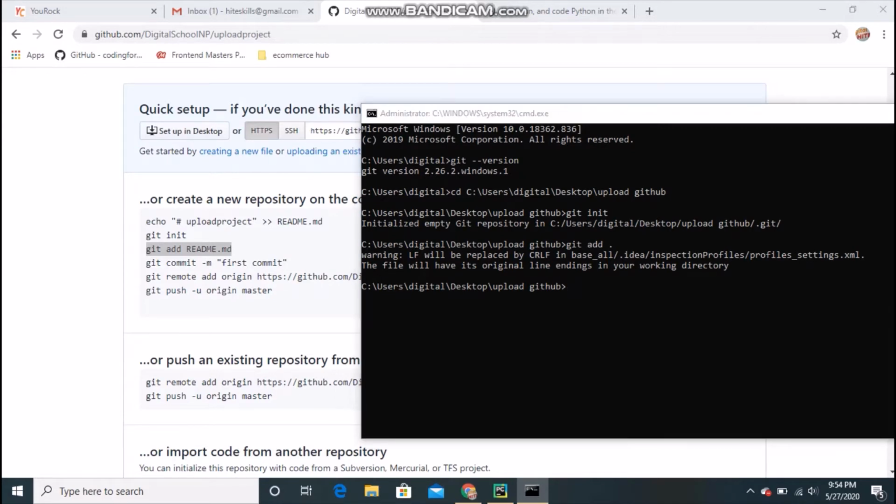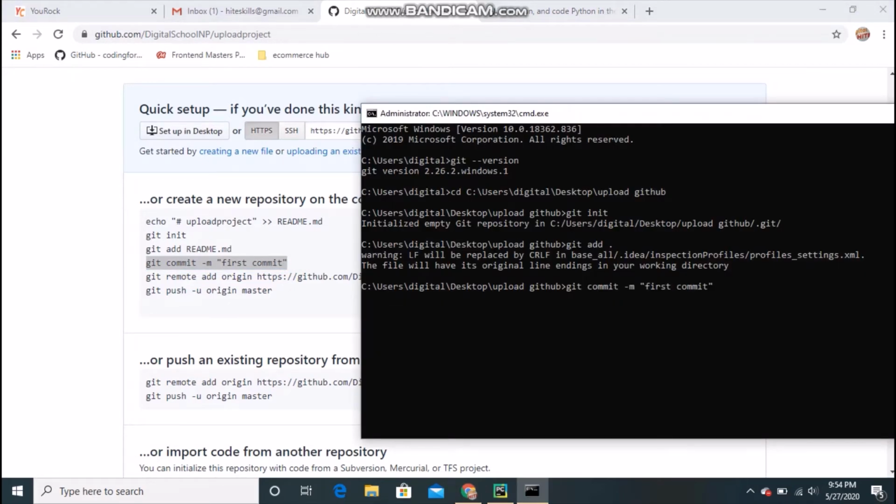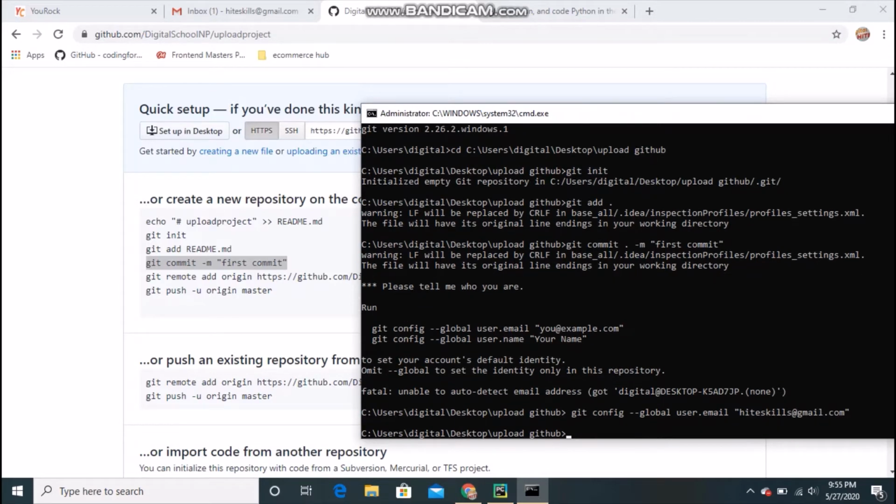Okay, it will work. Next thing, copy that command, paste, and earlier to that m, just put a dot, and as you can see, it is asking me to please tell me who you are, so I have to run this command. Okay, I will copy, paste, and I have to put my email address there. I will type hideskills@gmail.com, which I have logged in with earlier.